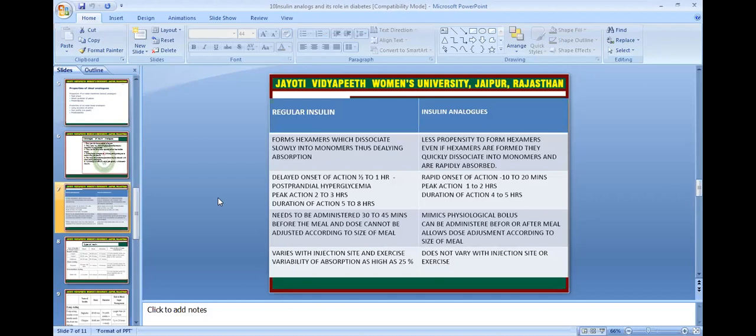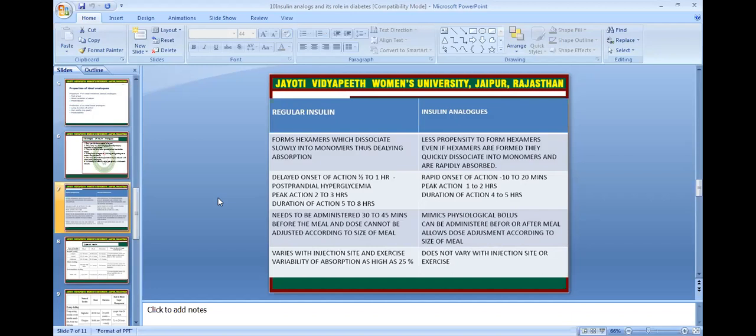Regular insulins form hexamers which dissociate slowly into monomers, thus delaying absorption. Onset of action is delayed, half to 1 hour. Peak action is up to 2 to 3 hours, with a risk of postprandial hypoglycemia. Duration of action is 5 to 8 hours. It needs to be administered 30 to 45 minutes before the meal, and the dose cannot be adjusted according to the size of a meal. It varies with the injection site and exercise, with variability of absorption as high as 25%.